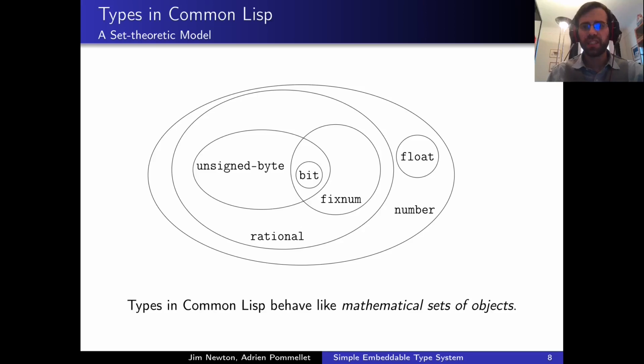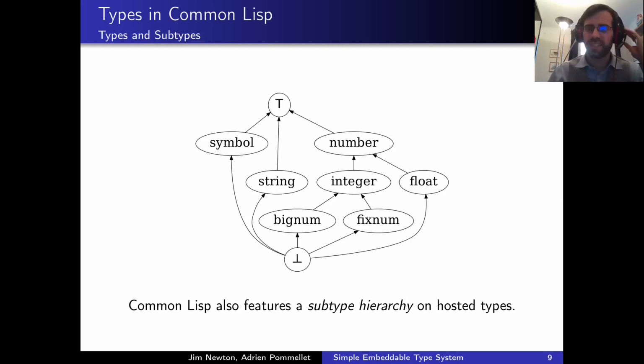Common Lisp relies on a very interesting type system. In Common Lisp, a type behaves like a mathematical set of objects, so it's merely a set of values amongst all the possible values that can be computed by the language. If all types are sets, then we may try to order them according to the subset relation.